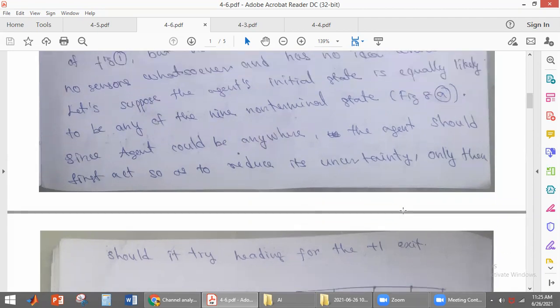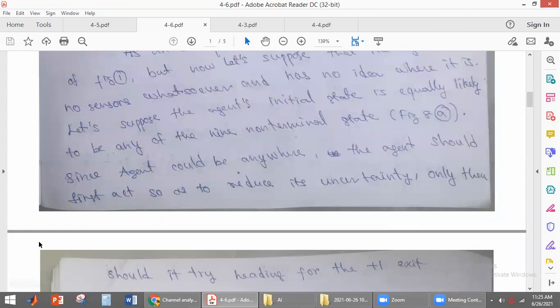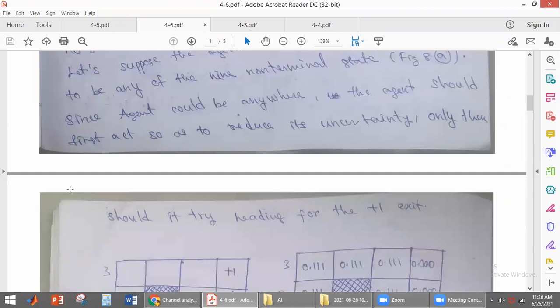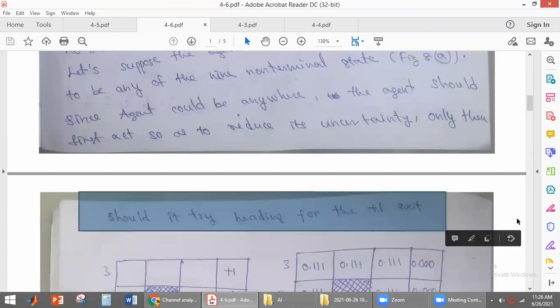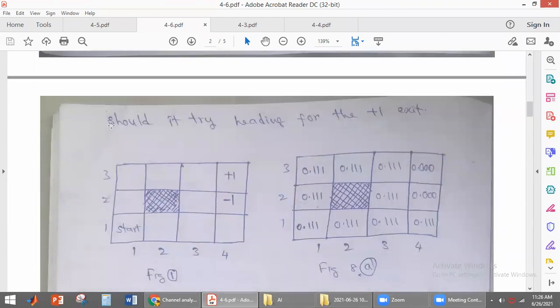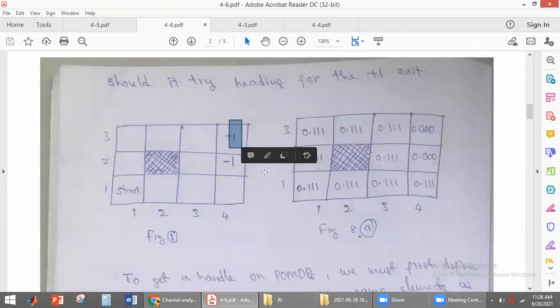Here, the agent does not know any information about the environment. So what will that agent do first? It will first reduce its uncertainty. It wants to know where it is first. Then it will try to head for the terminal state. What is the terminal state? It has to reach +1. Yes or no? Then it will try to reach +1. Okay, so this is the example of the 4x3 environment, students.